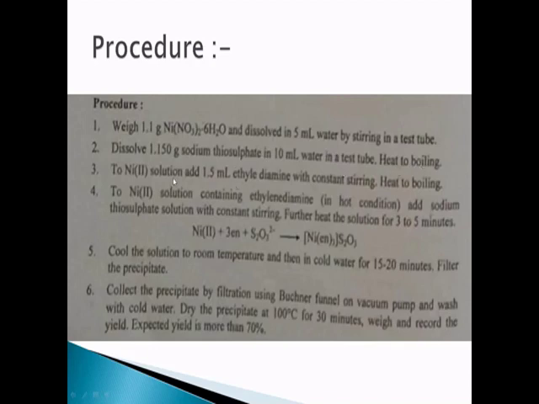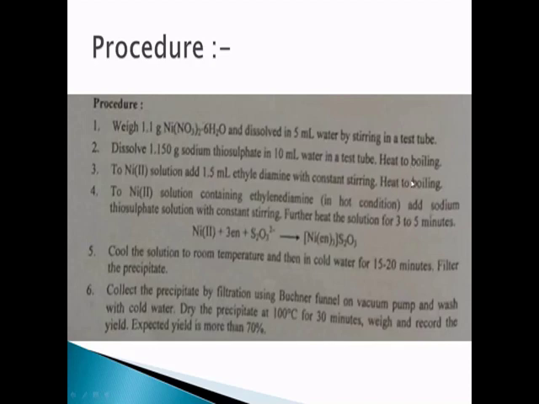After that, now in the third step, to the nickel solution taken in the first test tube, you have to add 1.5 ml of ethylene diamine liquid. While adding ethylene diamine, constant stirring is required. Again, heat this solution till boiling.